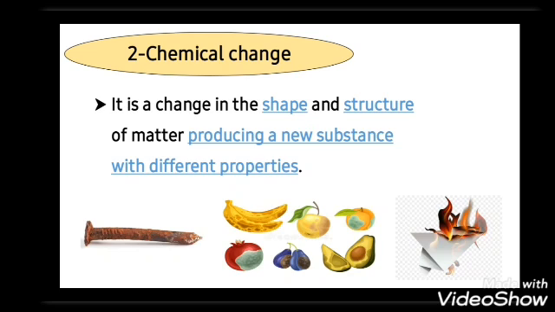So in the chemical change, the change in the shape and the structure of the matter, producing a new substance with different properties. Okay? So the difference between the physical and chemical change is that the physical change is in the shape only. But in the chemical change, the change is in the shape and the structure of the matter.